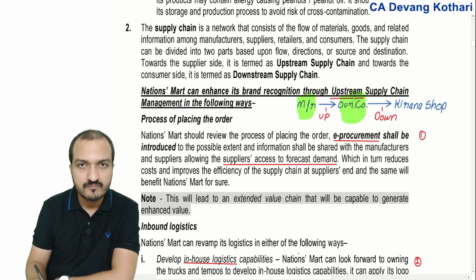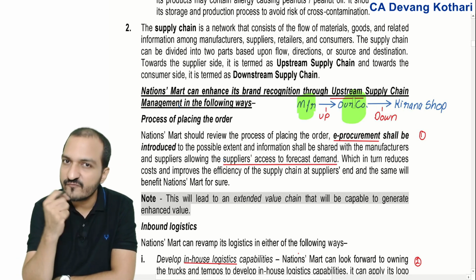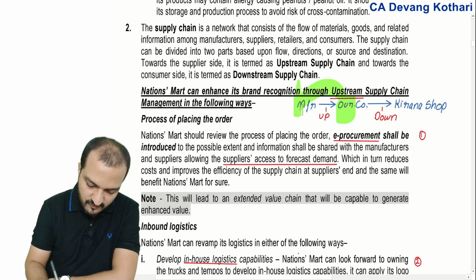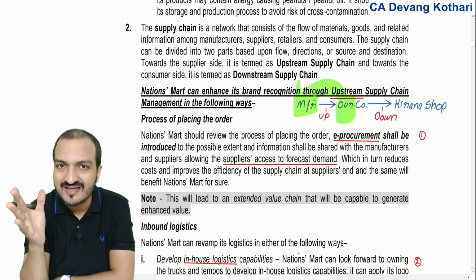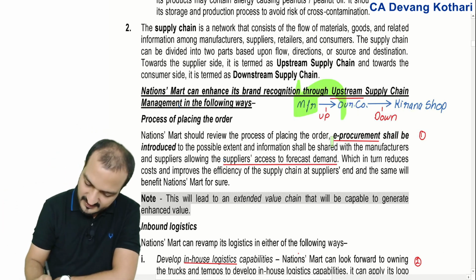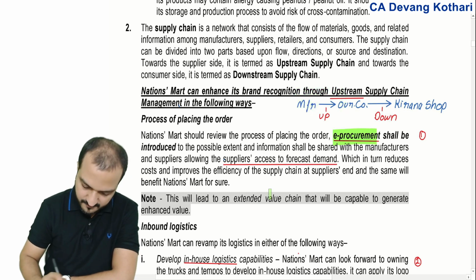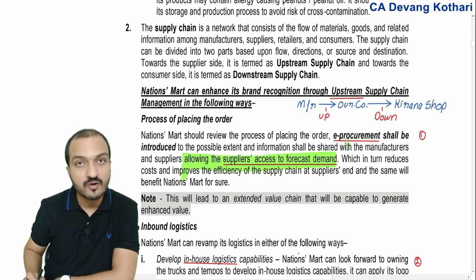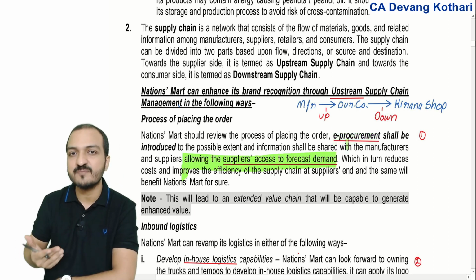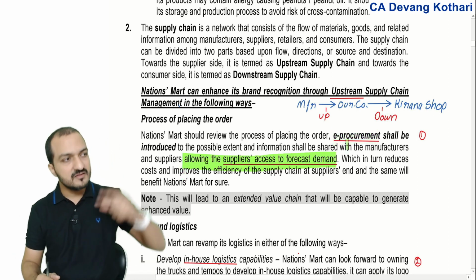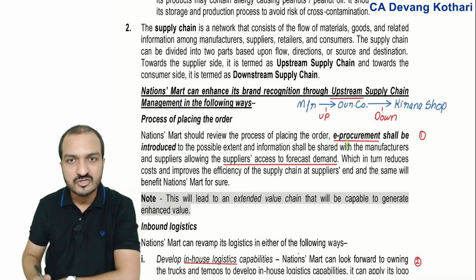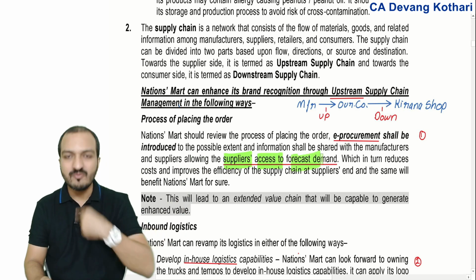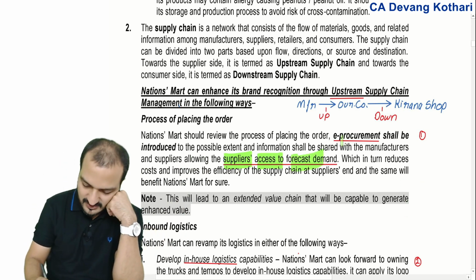So the moment my software notices a requirement of groceries, it will automatically place an order to the manufacturer for supplying those grocery items. That is called e-procurement. That will allow the suppliers access to forecast demand. This will allow me to forecast my demand and accordingly tell the supplier to supply the material.